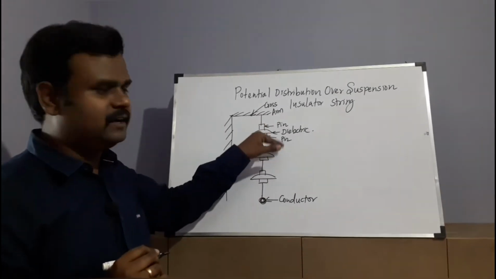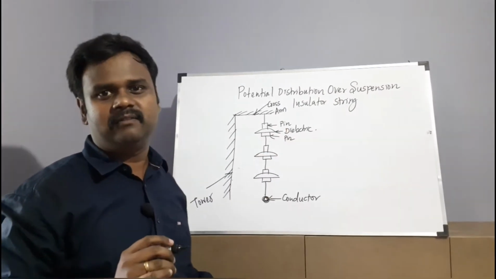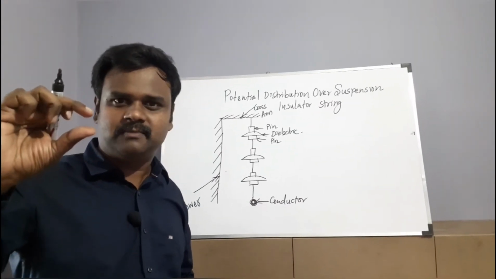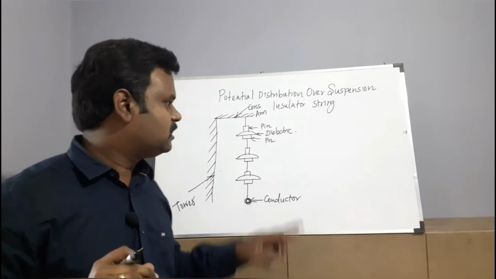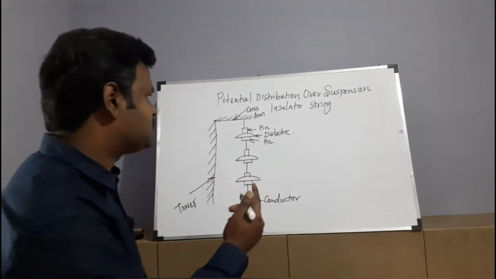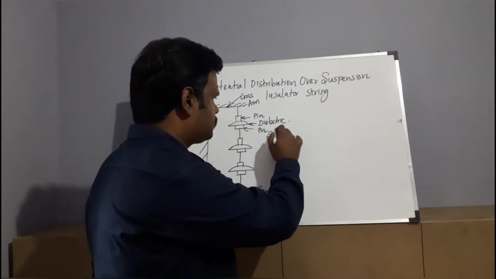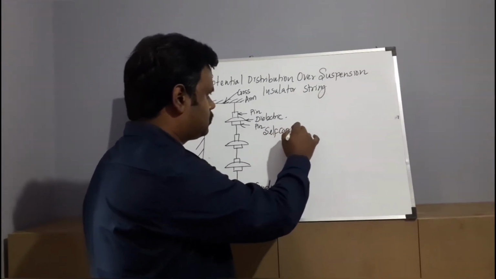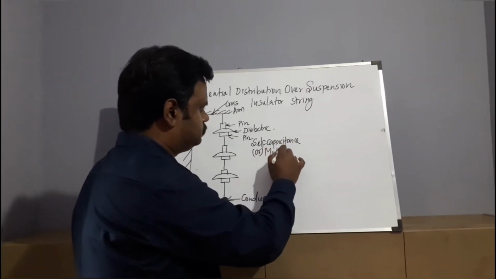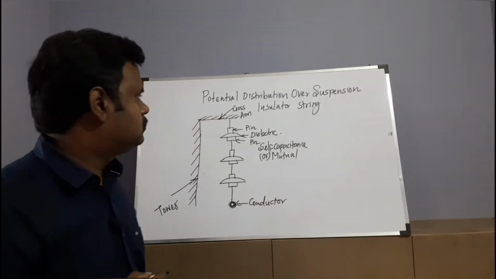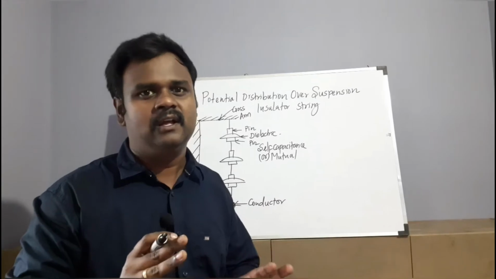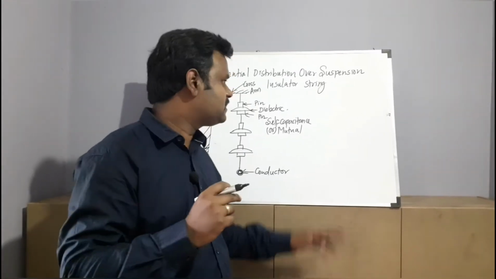You are having two pins, two metal pins. In between that, you are having a dielectric medium, right? Two metal plates in between a dielectric medium. Imagine it is nothing but a capacitor. Here also it is like a capacitor. This capacitance in the disc is known as self capacitance or mutual capacitance, right?